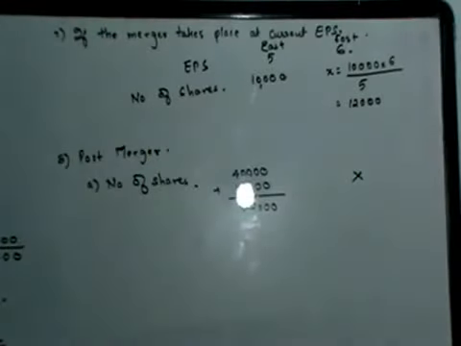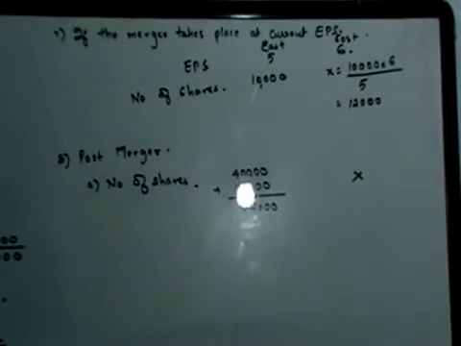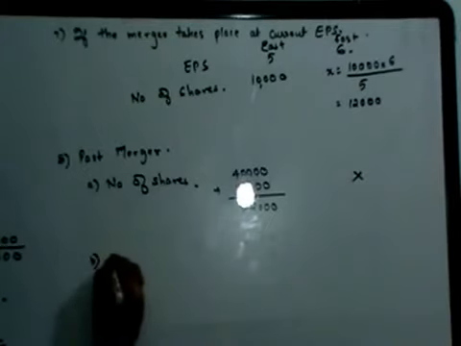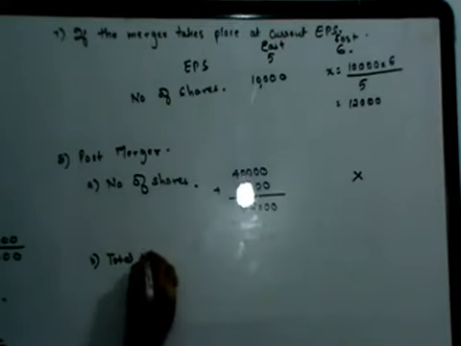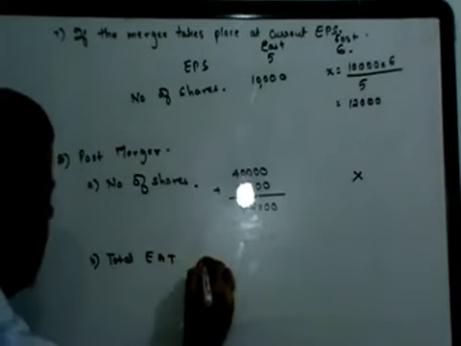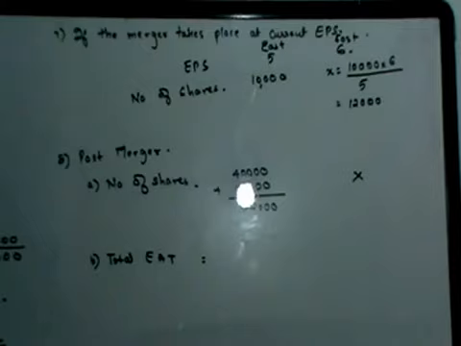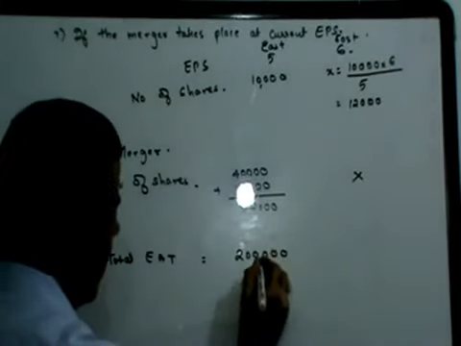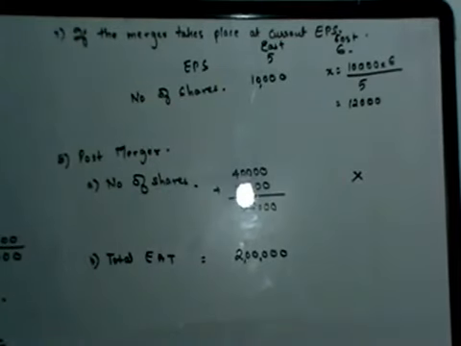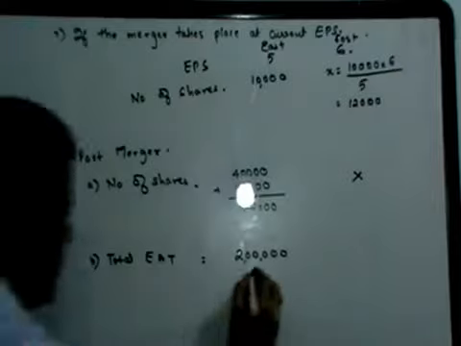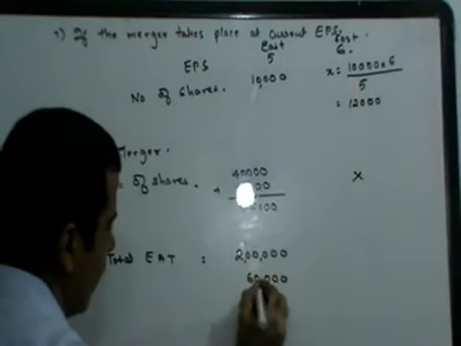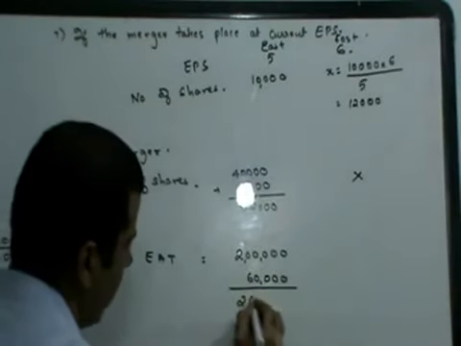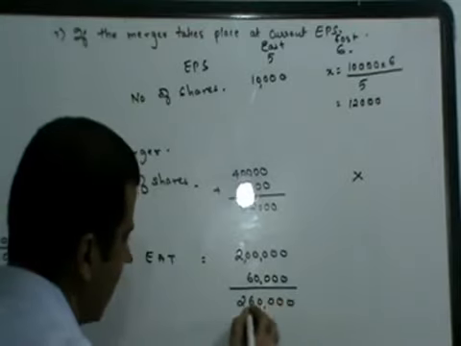Next, what will be the total EAT post merger? East Limited already had an EAT of 2 lakhs plus, since it has purchased Frost Limited, Frost Limited's profit will also be their own profit. So the profit is going to be 2,60,000.